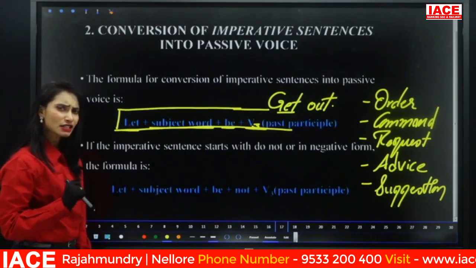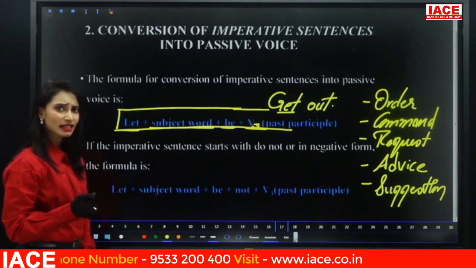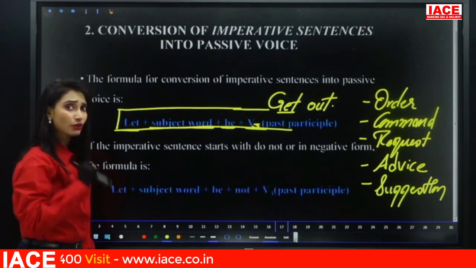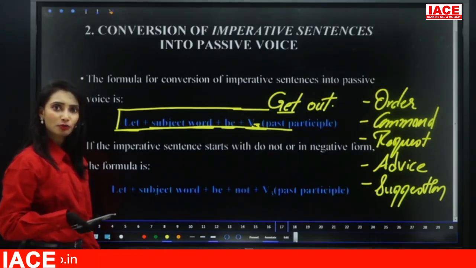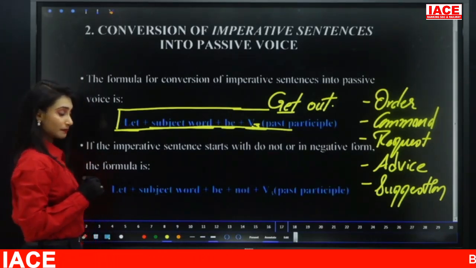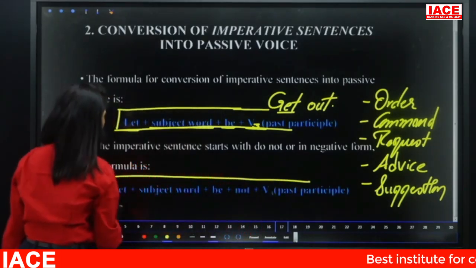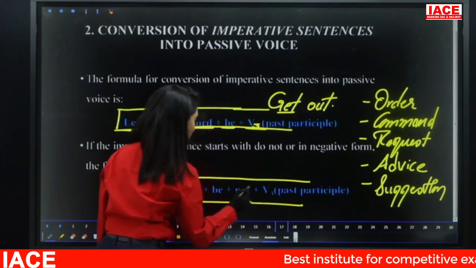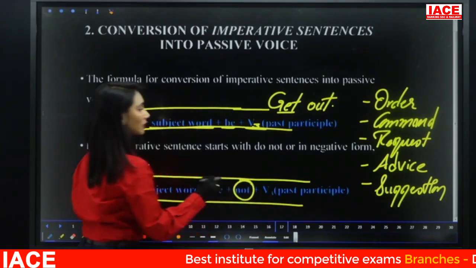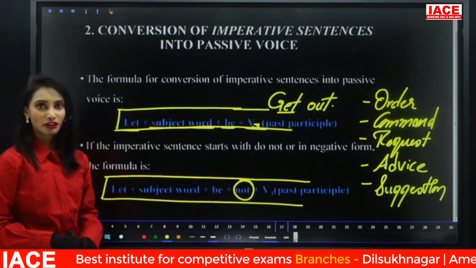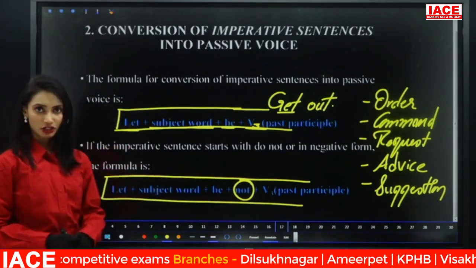If the imperative sentence is a negative sentence, then we require to put not. Let plus subject word plus be plus not plus V3. Where do we put not? After the be form, we have to place not. This is one method of converting.